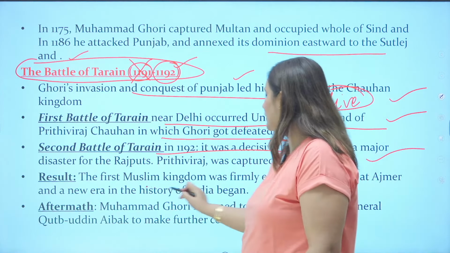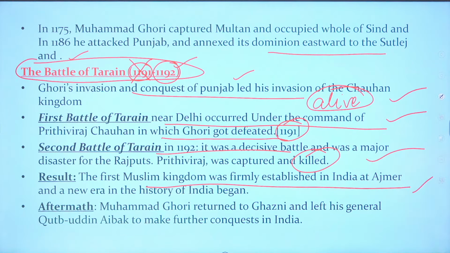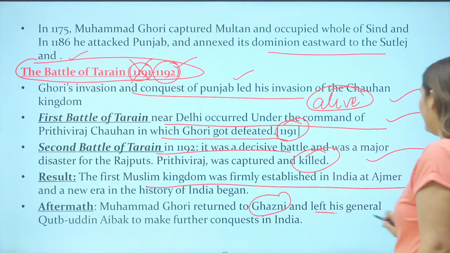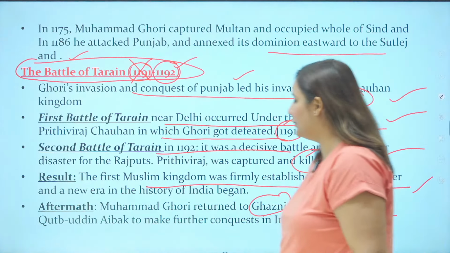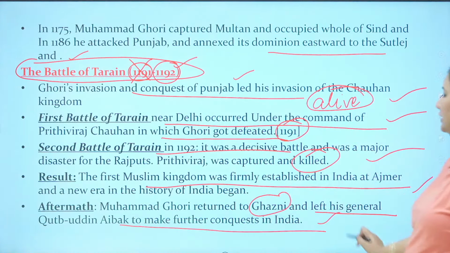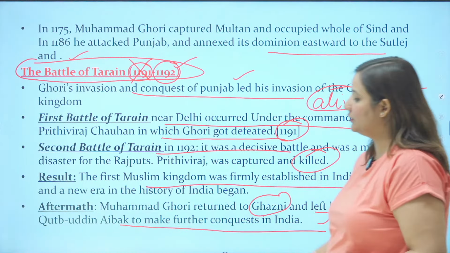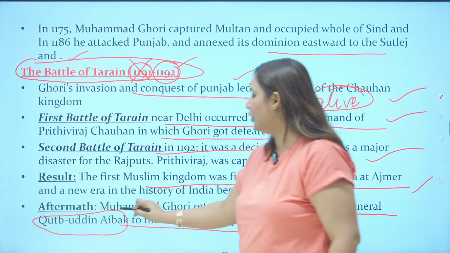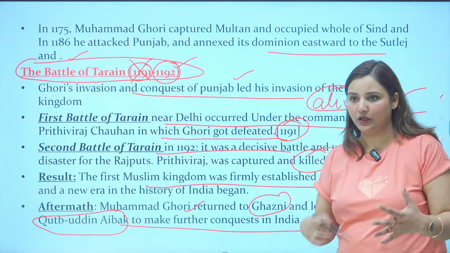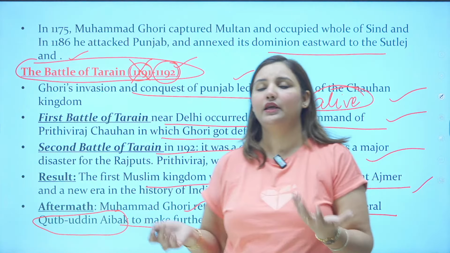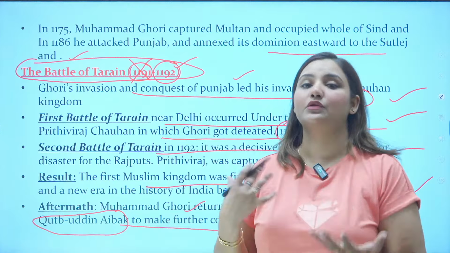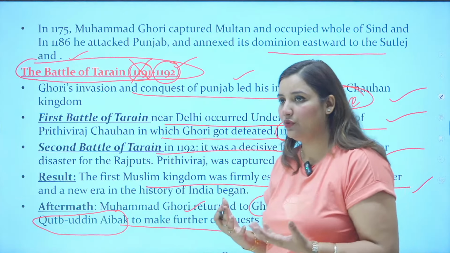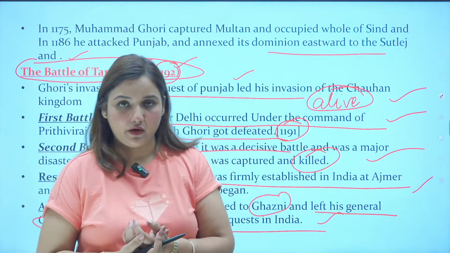The first Muslim kingdom was firmly established in India at Ajmer, and a new era in the history of India began, after which Muhammad Ghori returned to Ghazni and left his general Qutbuddin Aibak to make further conquests in India. So now Qutbuddin Aibak will take care of everything. Later Muhammad Ghori came back again and they captured some other areas also, but after a few years he was killed while reading namaz.